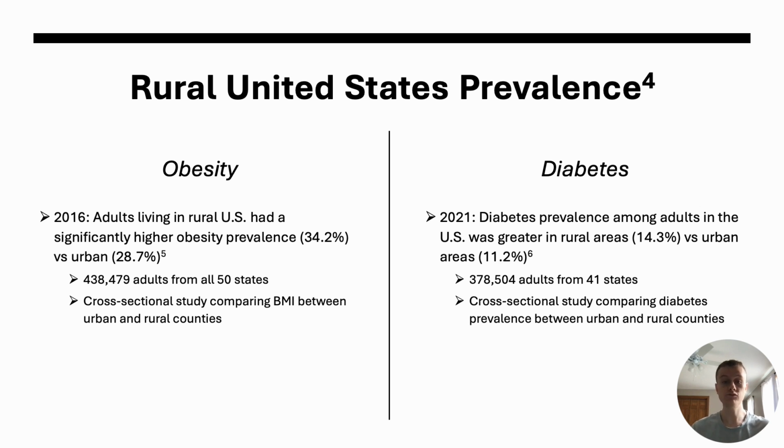In rural areas, prevalence ranged from as little as 8.4% in Colorado to as great as 21.3% in North Carolina, while urban prevalence ranged from 6.9% in Colorado to 15.5% in West Virginia. Both of these studies suggest there is a significant relationship between urban-rural status and obesity and diabetes.